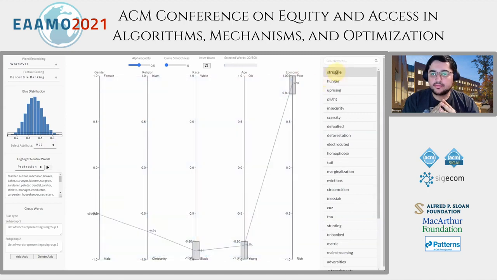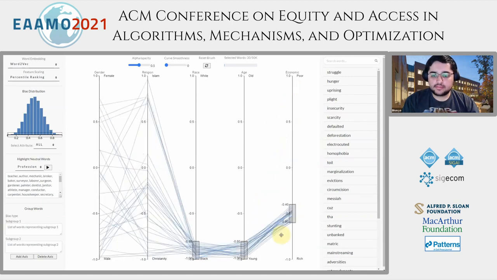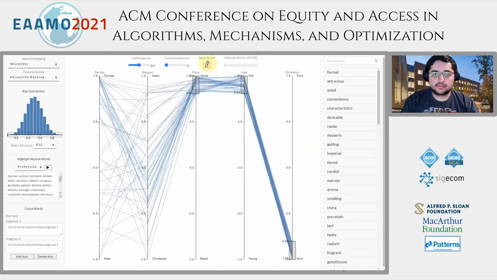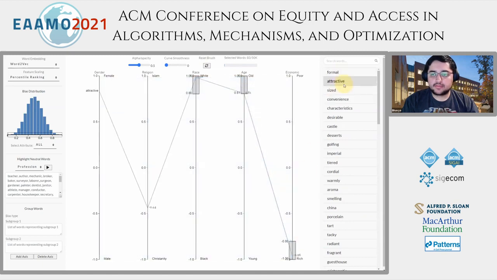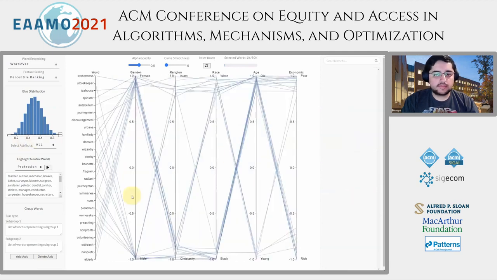The words that you're seeing here, struggle, hunger, uprising, all of these words strongly associate with each of these different categories, and hence these words are linked with the intersectional group poor, young, black. Now we can pick and choose different subgroups to see how different words associate with different subgroups. So let's say for the intersectional group white, old, rich, we see words like attractive, formal, desirable, castle, deserts, golfing, etc. Apart from the default set of axes, our tool provides the flexibility to add any new user-defined bias type.